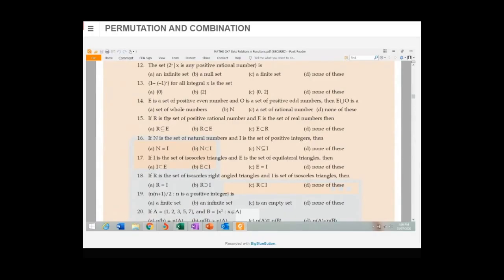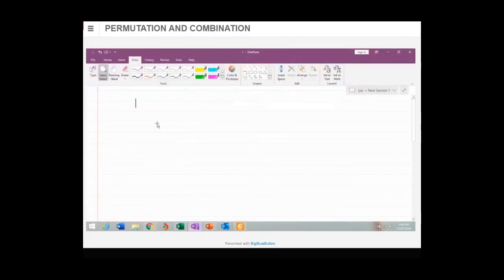Okay, one sec. What is the equation? 1 minus (-1) raised to x. Let me write here. The equation is 1 minus, in bracket, -1 raised to x. One sec, I'll take that x up.